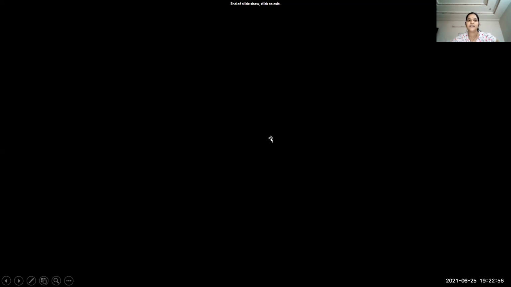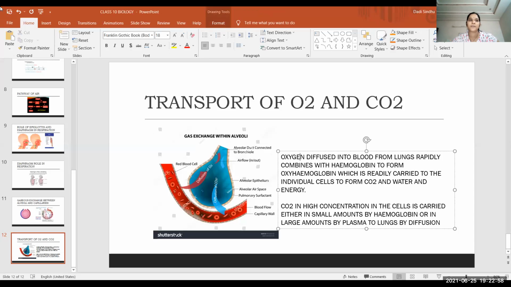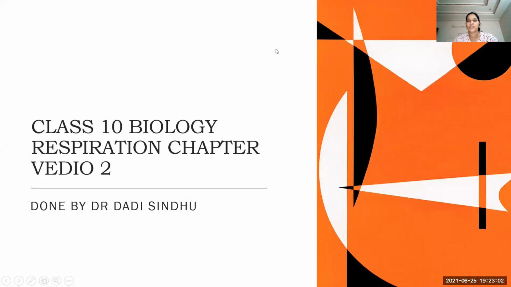That's the end of the slide. So with this we have completed the exchange of gases, the diffusion procedure. In the next class we will see cellular respiration, then respiration in plants, and then the relationship between respiration and photosynthesis.